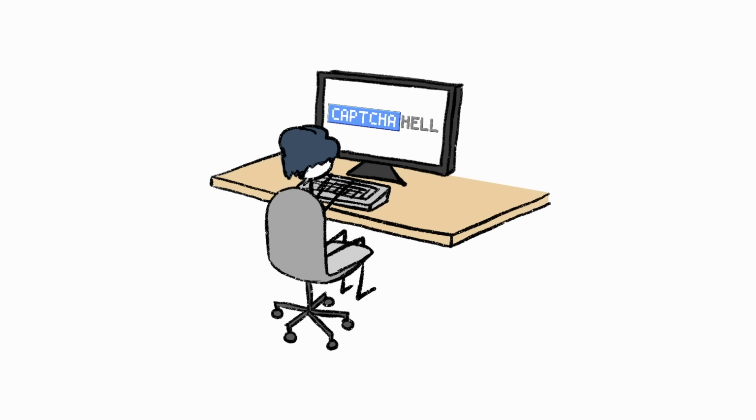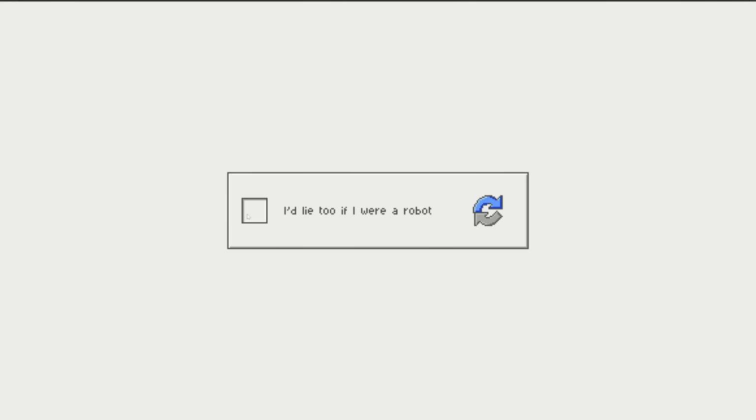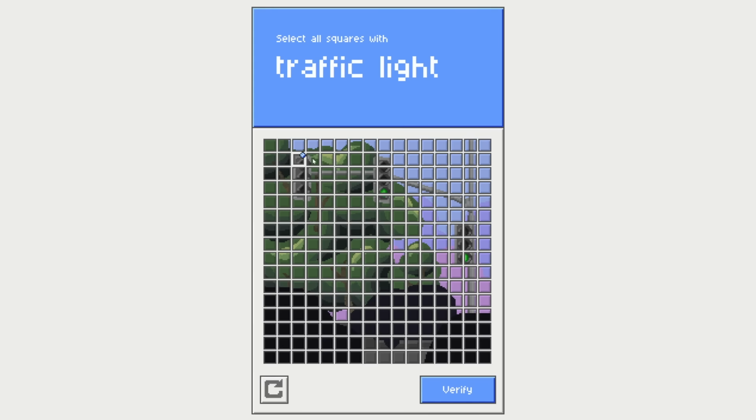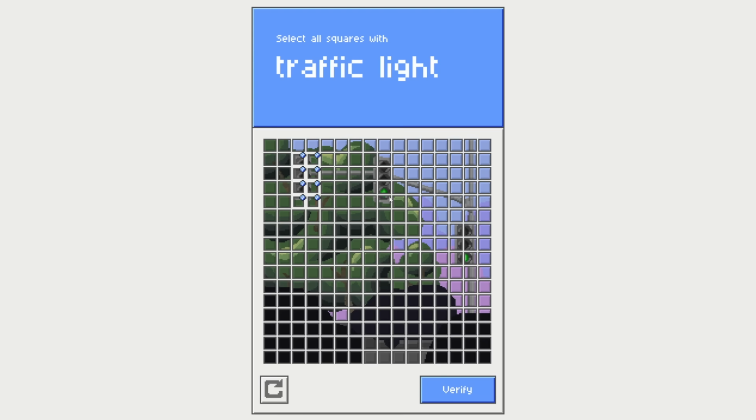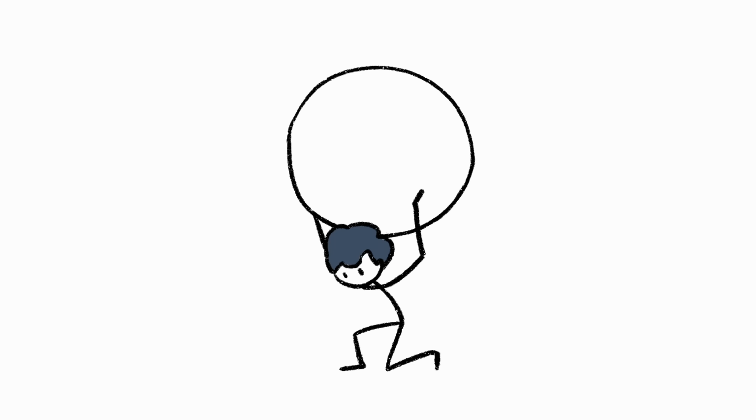Back when I started working on my game Capture Hell, I just wanted to make a series of really hard captures to torture my players with. But then I realized most people probably don't like being tortured, so to make Capture Hell less like a torture and more like a video game, I decided to build a world.